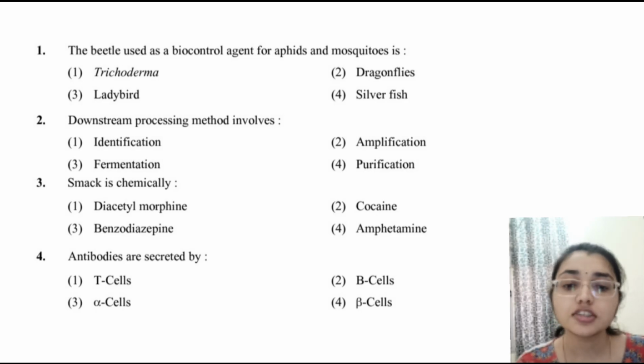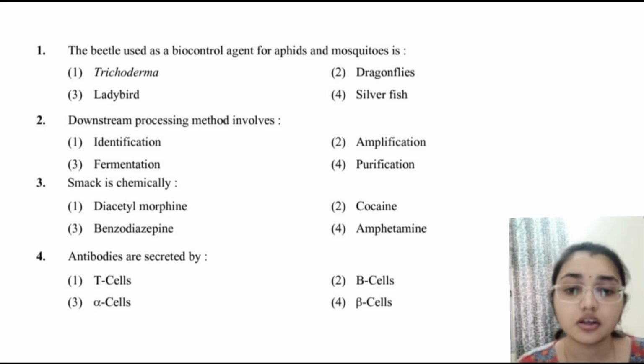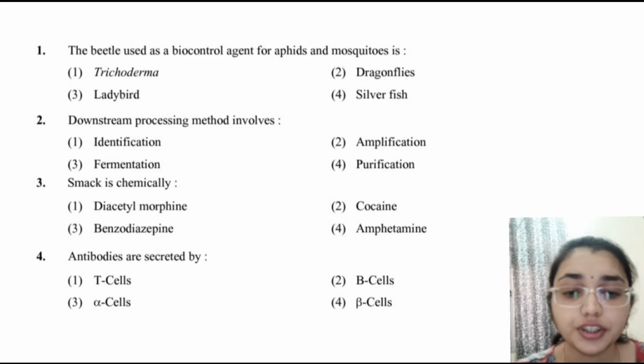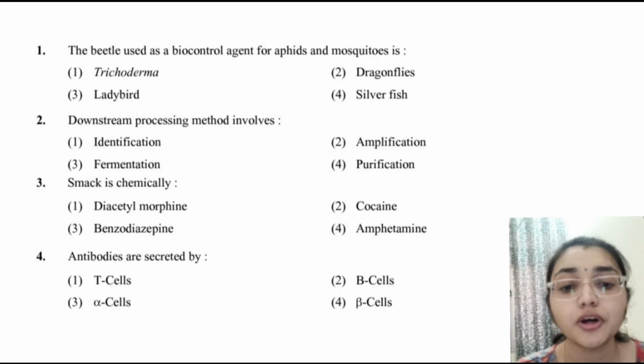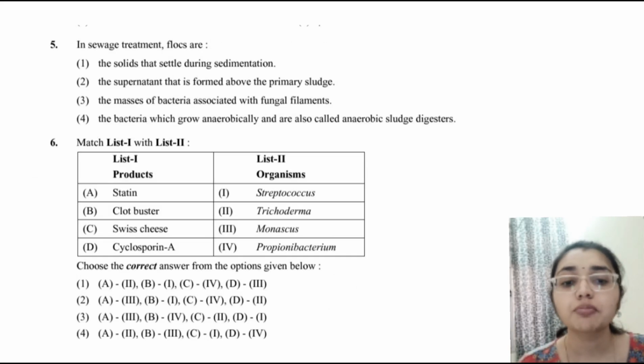The next question is: smack is chemically what? Diacetylmorphine, the direct answer. Then, antibodies are secreted by which type of cell? We know that they are secreted by the B cells, meaning the plasma cells, which are derived from the B lymphocytes. In sewage treatment, the flocs are masses of bacteria associated with fungal filaments.